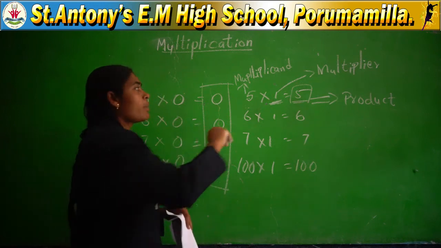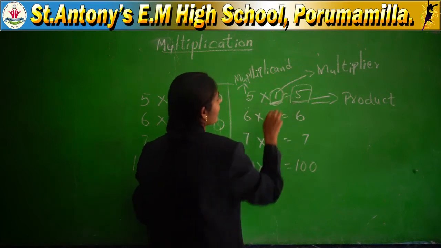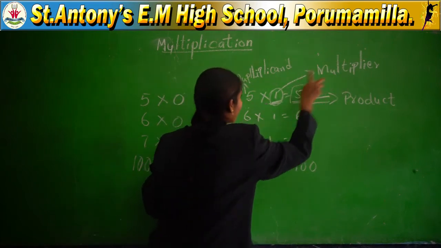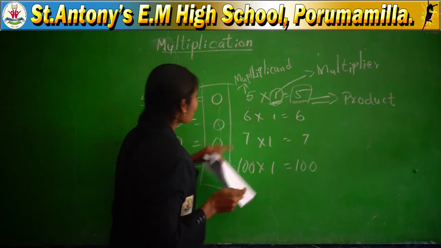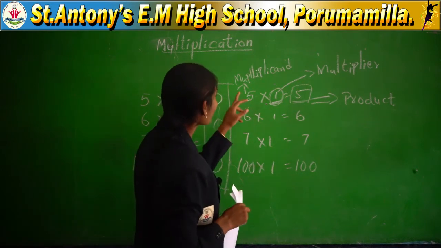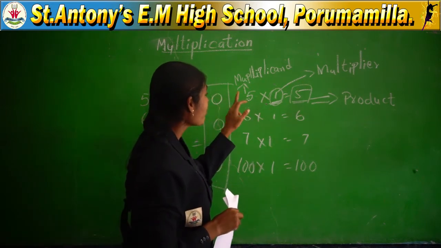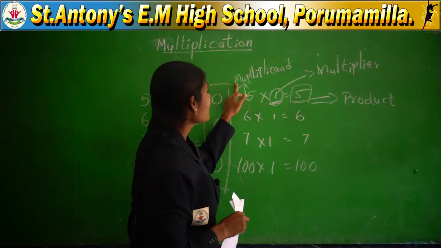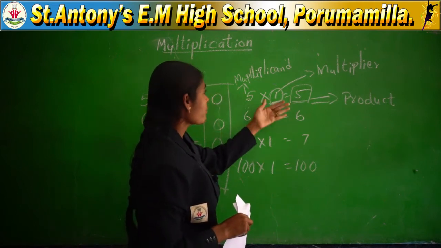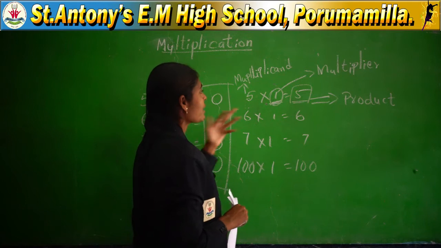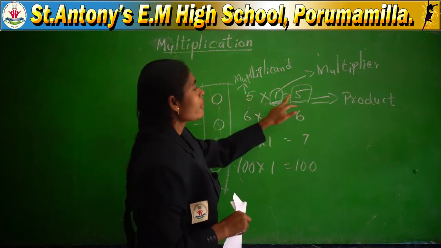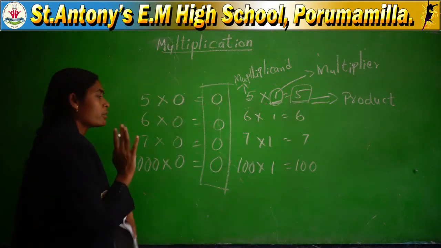Multiplier: with which number are you multiplying here? With 1. So that is called the multiplier. Which number is being multiplied? 5. That is the multiplicand. 5 is the multiplicand. And the number with which you are multiplying is called the multiplier. And the final answer is the product. First of all you have to know this point.